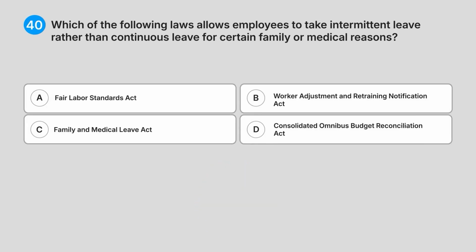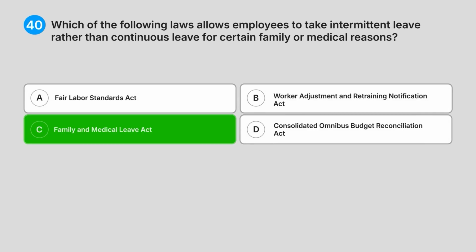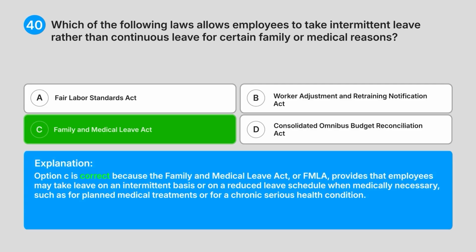Correct answer, C. Family and Medical Leave Act. Explanation. Option C is correct because the Family and Medical Leave Act, or FMLA, provides that employees may take leave on an intermittent basis or on a reduced leave schedule when medically necessary, such as for planned medical treatments or for a chronic serious health condition.